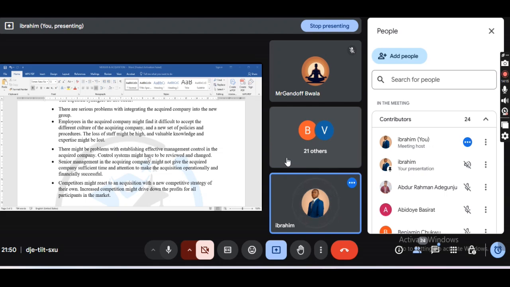On a takeover, it may be difficult to do that because the acquired company will not furnish you all the information that you will need to quote the purchase price for that business, right? And that is it. So class, I hope I've been able to communicate.